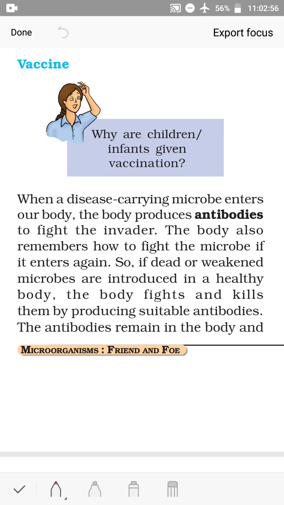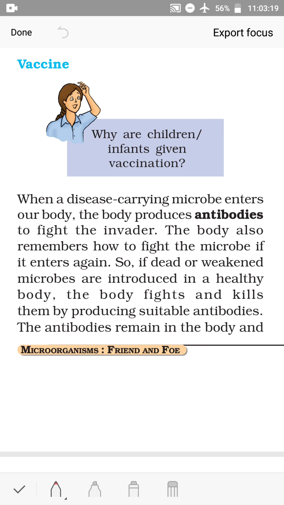Naturally acquired immunity. Acquired means we have acquired this. After suffering from a disease, we acquire the ability to fight against that particular disease. Say somebody had chicken pox. After that, the body is able to fight against chicken pox. That means the person will not have chicken pox again.